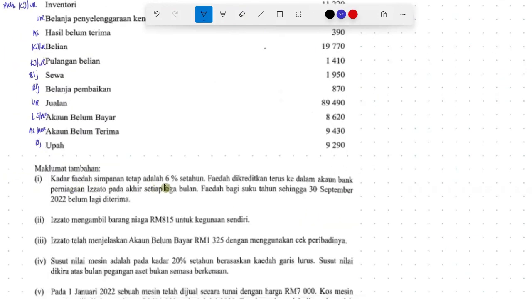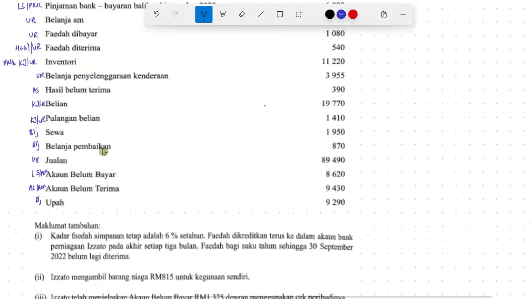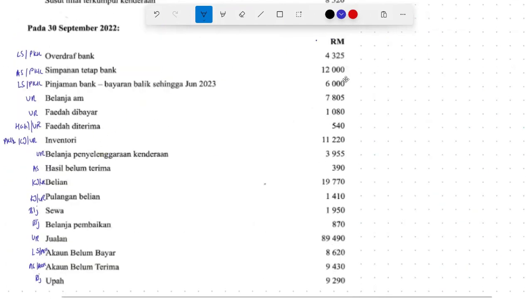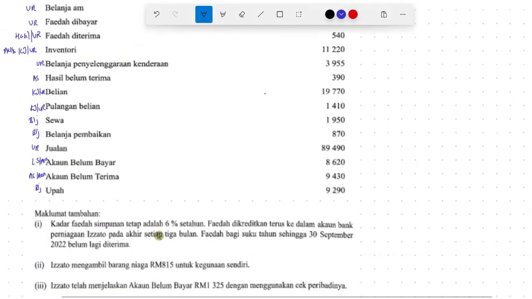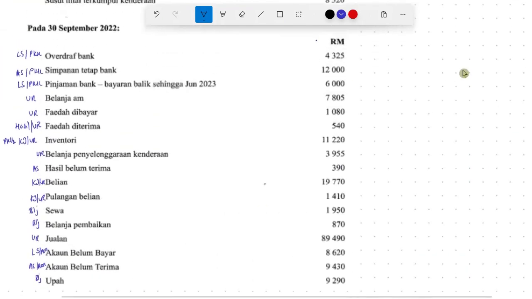Kadar faedah simpanan tetap adalah 6% setahun. Faedah dikreditkan terus ke dalam akaun bank perniagaan Izato pada akhir setiap 3 bulan. Faedah bagi 1 bulan sehingga 30 September 2022 belum lagi diterima. So, kadar faedah atas simpanan tetap. This is simpanan tetap. Faedah for this simpanan tetap is 6%, right? For 1 year.